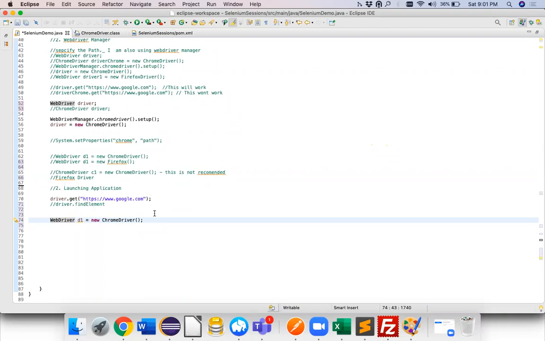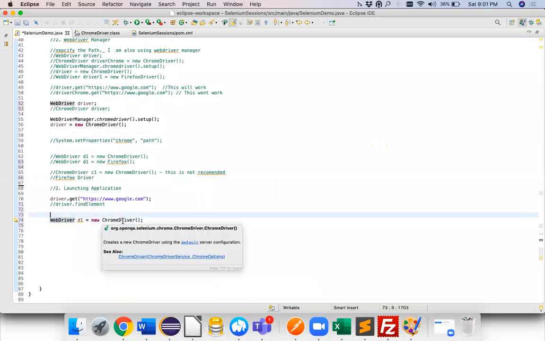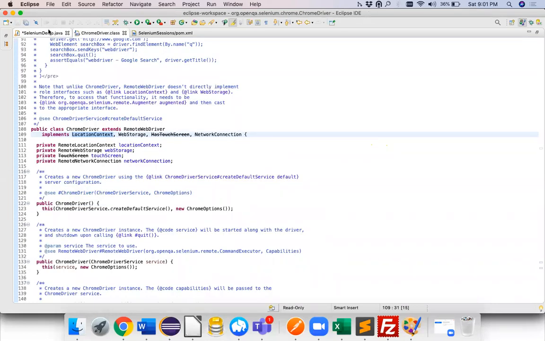Okay guys, see, this is how they will grill you. They'll directly ask you, is ChromeDriver directly implementing the WebDriver interface? And you'll say yes, it's implementing. So when you go to ChromeDriver, guys, do you know one thing?